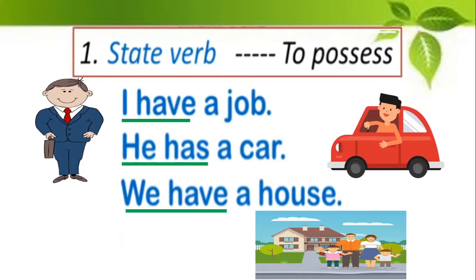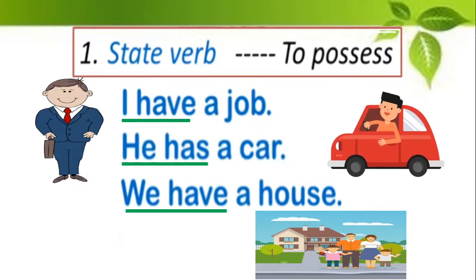We, okay, me and my mother and my father and my brother, we have a house. So remember the usage. I have, we have. He has, she has. Okay, so these are some examples of how the verb have is used to show possession.